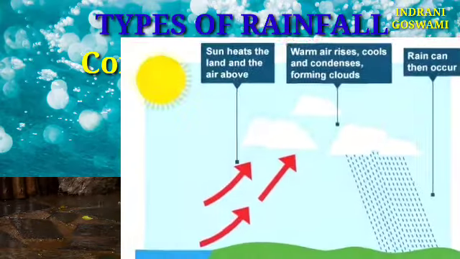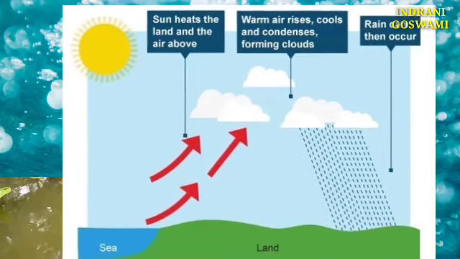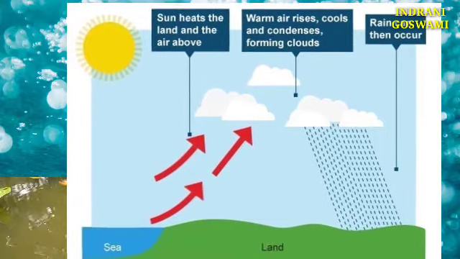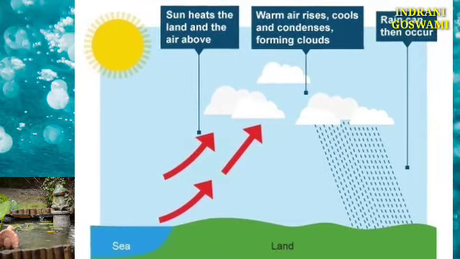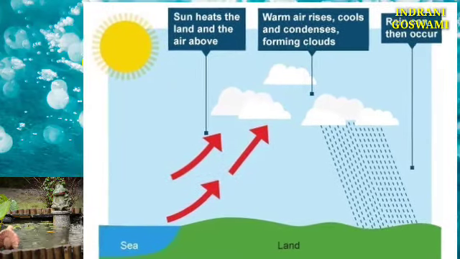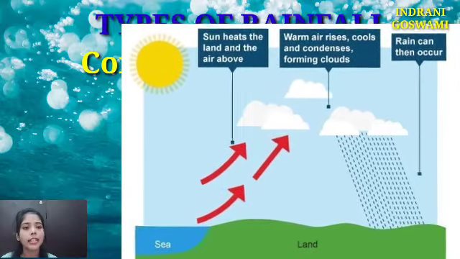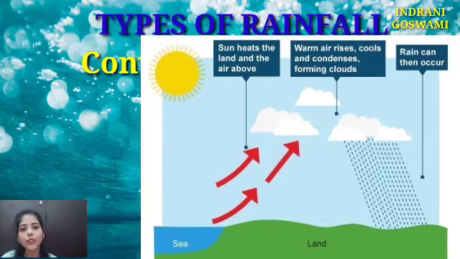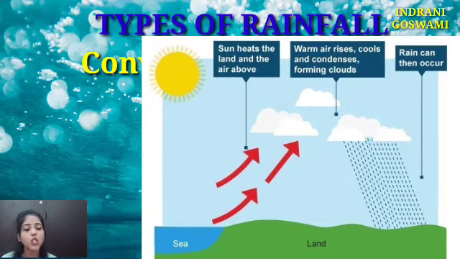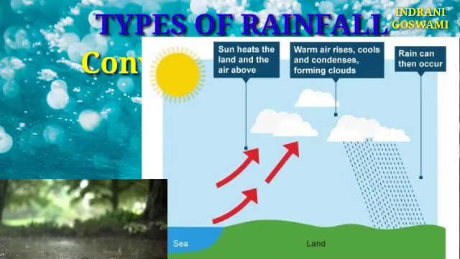So basically due to the huge temperature, when the water from a water body rises up, it goes up, because we know heated air is much less dense. When it goes up, we know that in the upper atmosphere the temperature is really low. So due to that the water vapor transforms into clouds. Again, the huge amount of clouds will not be able to hold the water droplets, and then the water droplets fall down on the surface of the earth. So this entire cycle goes on and on in a convectional manner. That's why it is known as convectional rainfall.